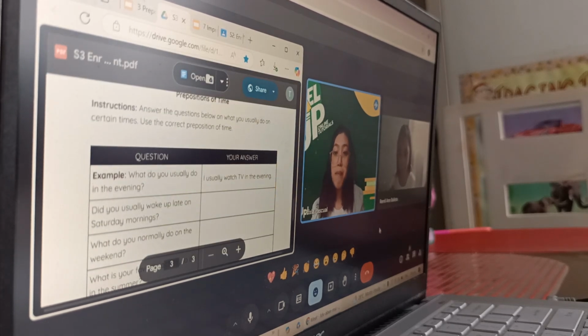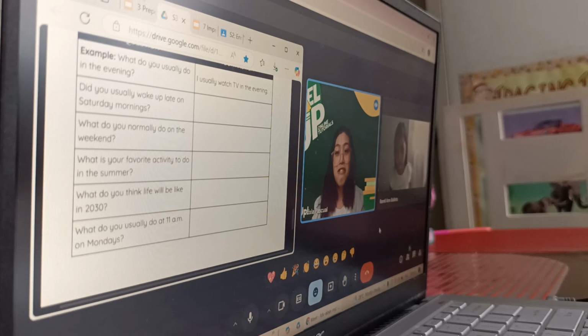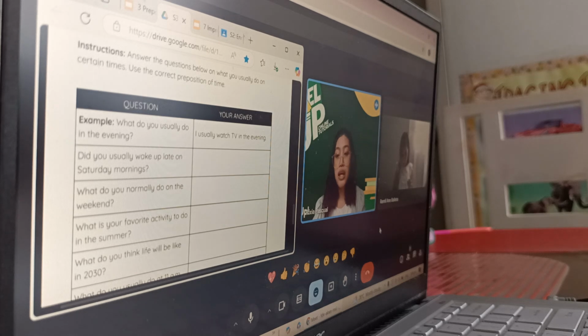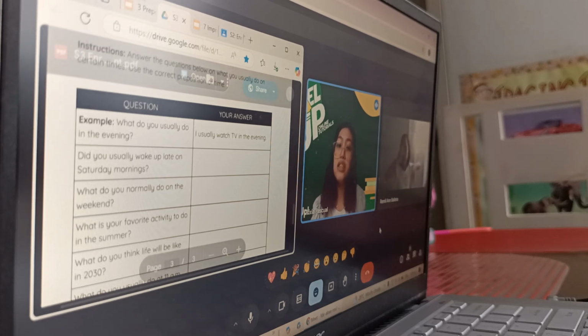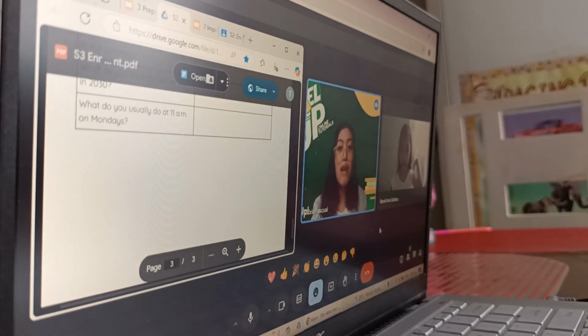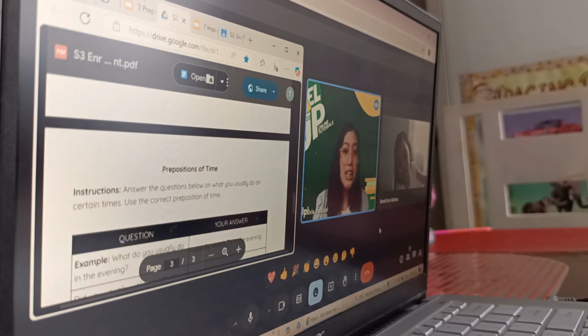Oh, we also have here the prepositions of time. All you have to do is to answer these questions, of course, with the use of the preposition of time. Just like what we did earlier when I asked you to create a sentence with our specific time, date, and year today, and you answered earlier. So you can just do that once again. Don't worry, Ramli, I'll be uploading the material as well, this PowerPoint, so that you'll have a guide. For example, what preposition should I use again when I'm referring to the year? So you can look back at this. You can try to review first before answering this one. Okay, is that clear, Ramli?